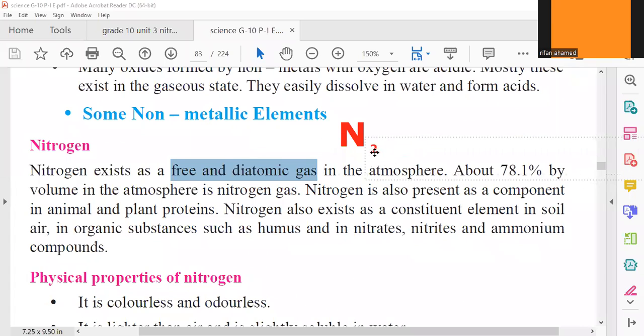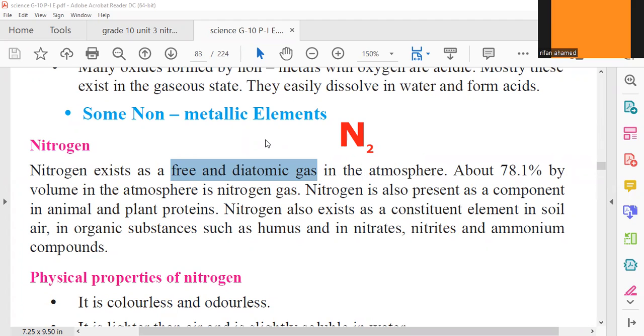Two nitrogen atoms join to form nitrogen gas. Because two nitrogen atoms are joining to form it, it is a diatomic gas. So it's a free and diatomic gas in the atmosphere. That is the first point you are given.